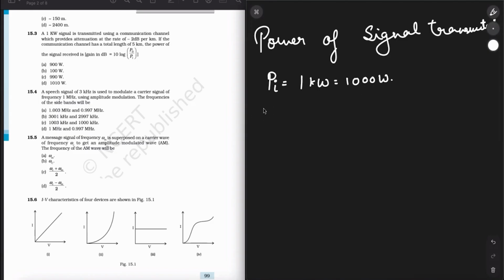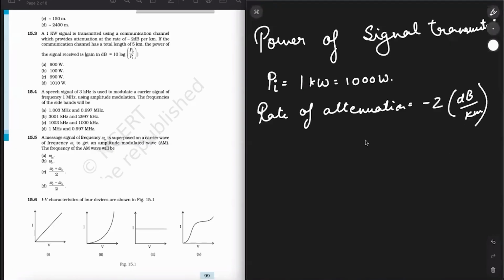Now, rate of attenuation has been given to us as -2 decibel per kilometer. Now what? Length of total path has been given to us as a total length of 5 kilometers. What next? The power of the signal received is, you just have to tell about the power received.